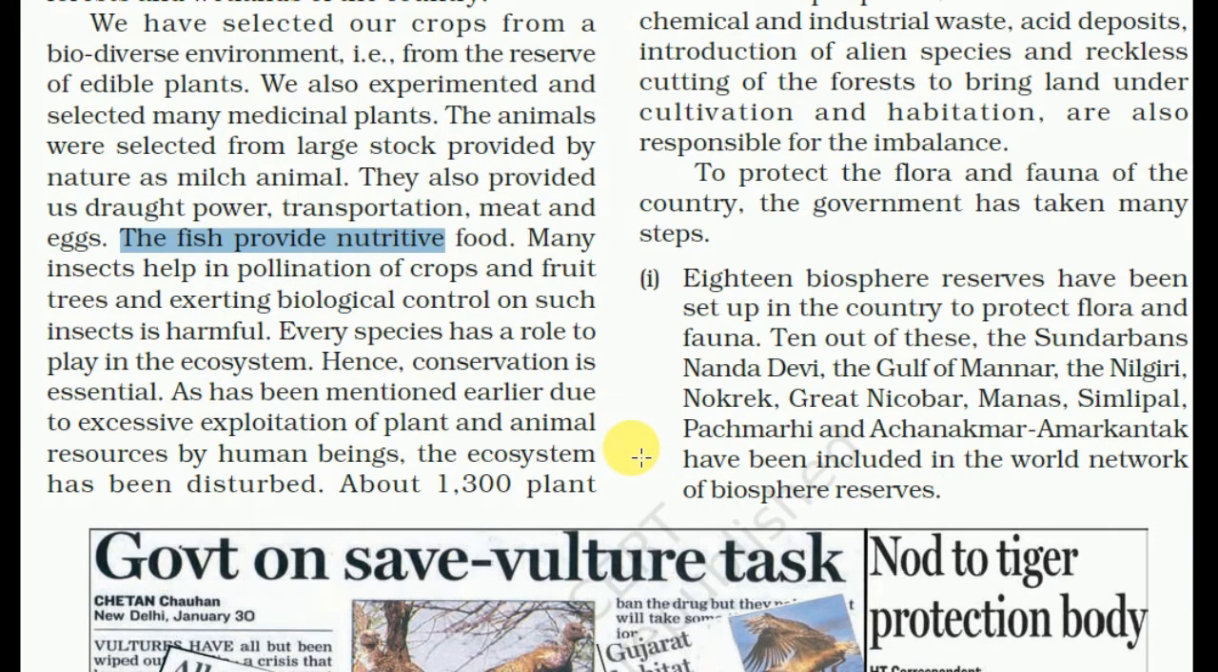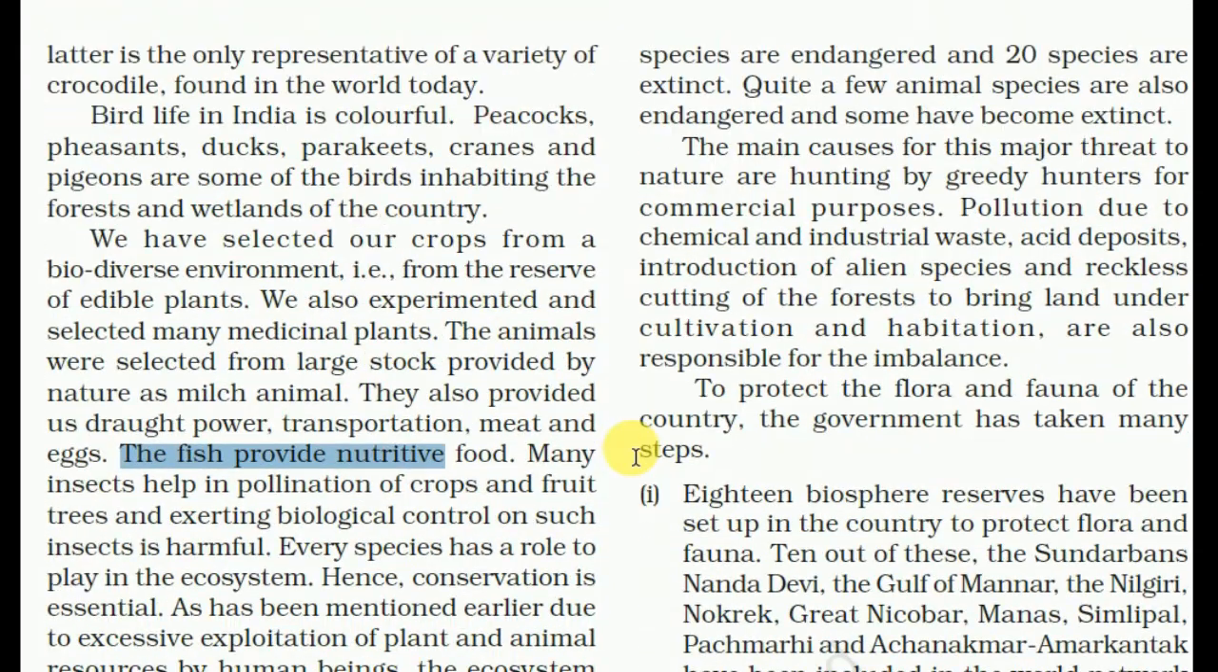About 1300 plant species are endangered and 20 species are extinct. Quite a few animal species are also endangered and some have become extinct. The main causes of this major threat to nature are hunting by greedy hunters for commercial purposes, pollution due to chemical and industrial waste, acid deposits, introduction of alien species, and reckless cutting of trees to bring land under cultivation and habitation, which are also responsible for the imbalance.